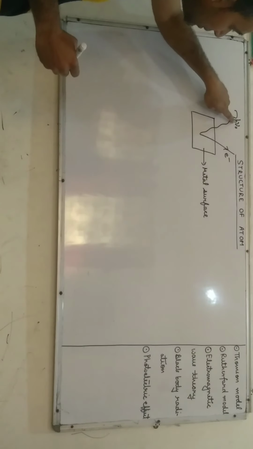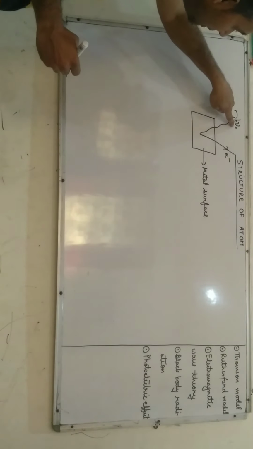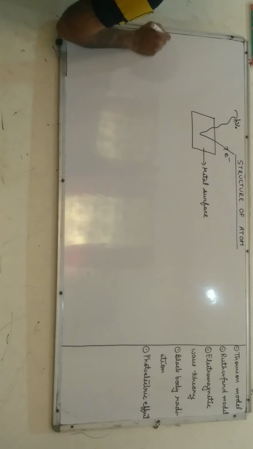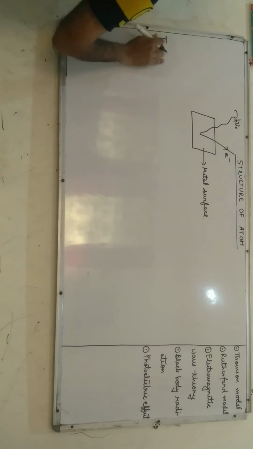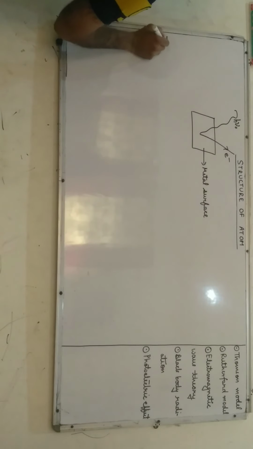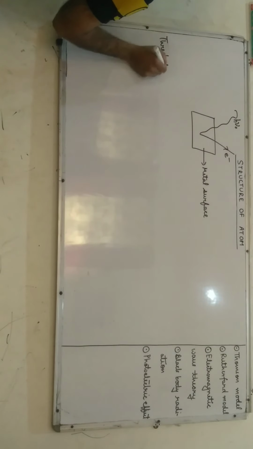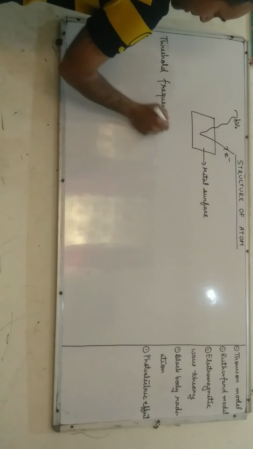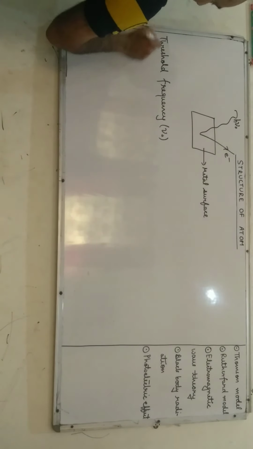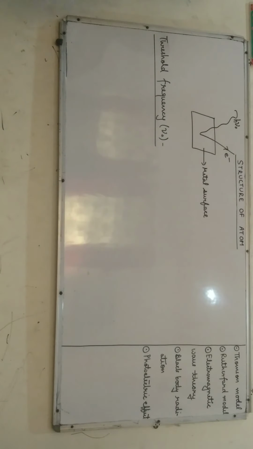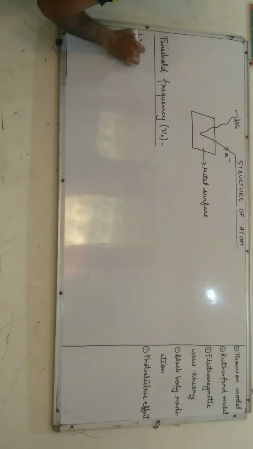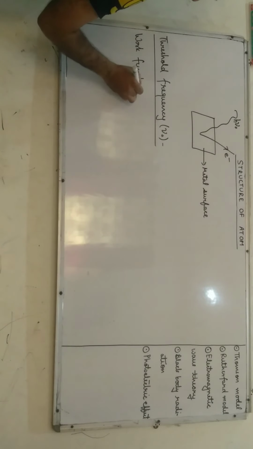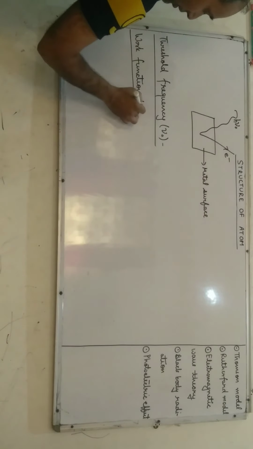Here h is the Planck constant, nu is the threshold frequency. It is a photoelectron. First thing is threshold frequency. The minimum frequency above which the photoelectric effect takes place is called threshold frequency, and the minimum energy required to eject an electron from the metal surface is called work function.